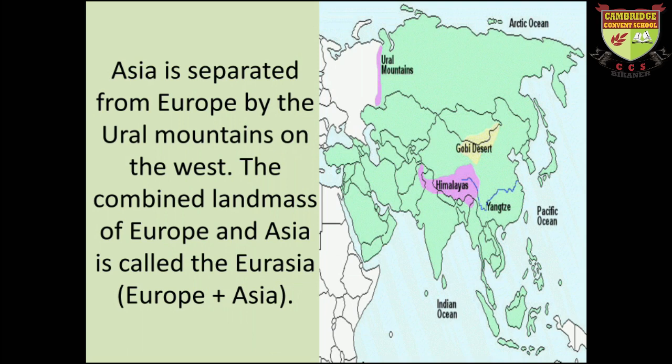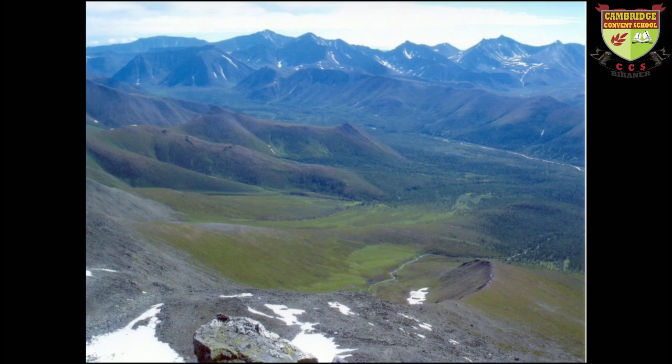You can see the pink shaded area, these are the Ural Mountains. There are large mountains between them, so that's why the land is called Eurasia. It is the combination of Europe and Asia. These are the beautiful Ural Mountains.